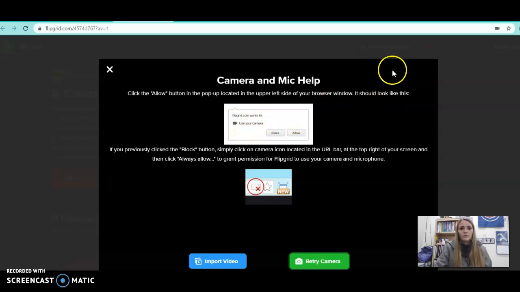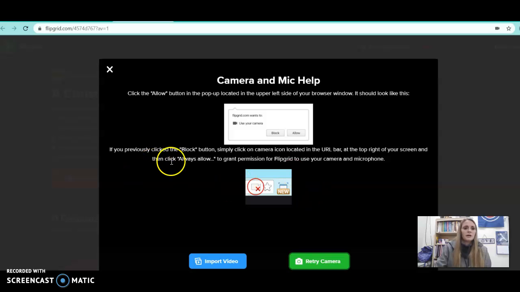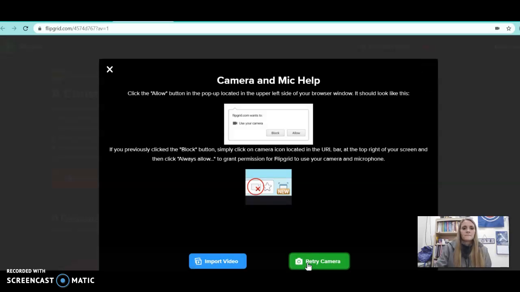So Flipgrid's not being allowed to use my camera. This page is accessing your camera and microphone, so it looks like I need to allow this to use it. So continue allowing Flipgrid to access it. I want to select that one. The microphone is going to be there. The camera is going to be there. Done.